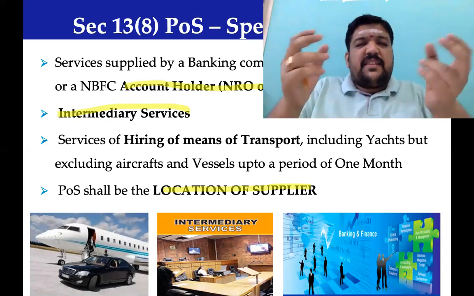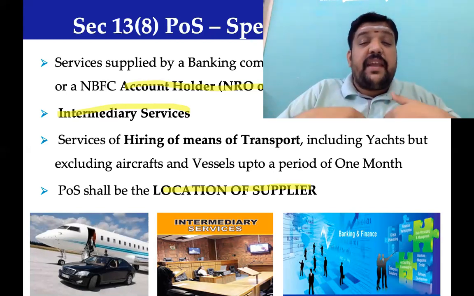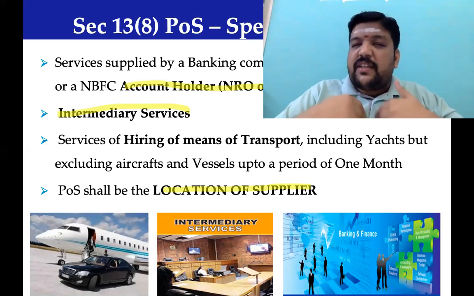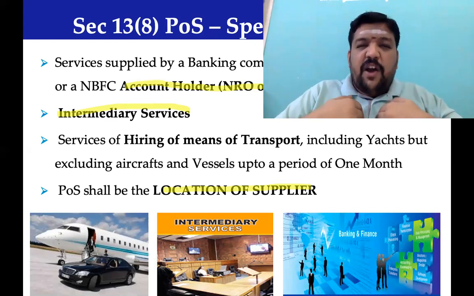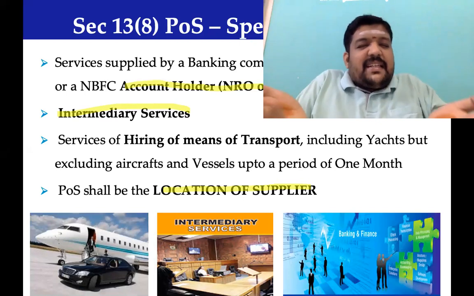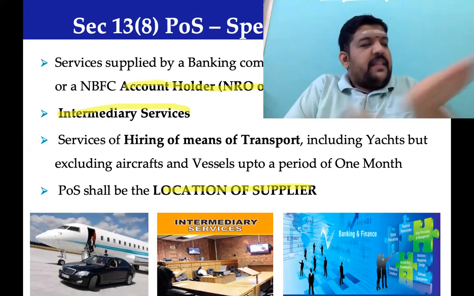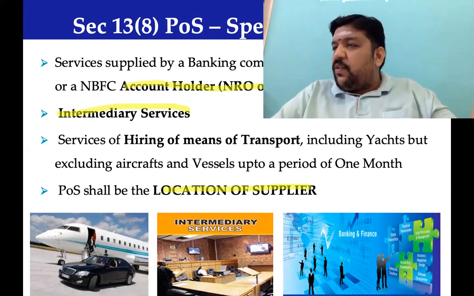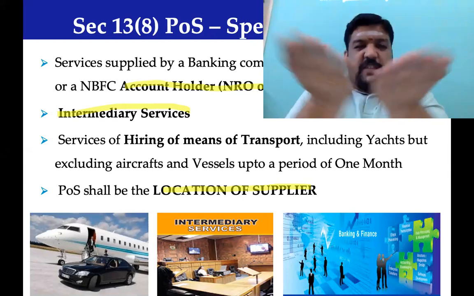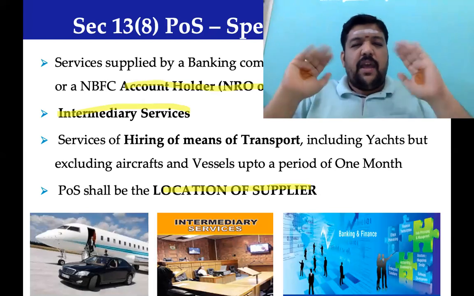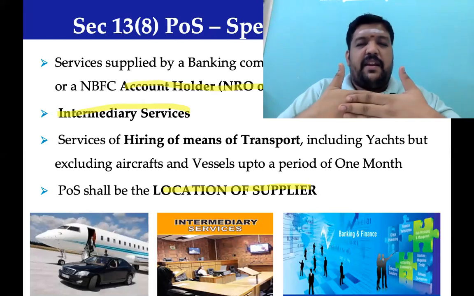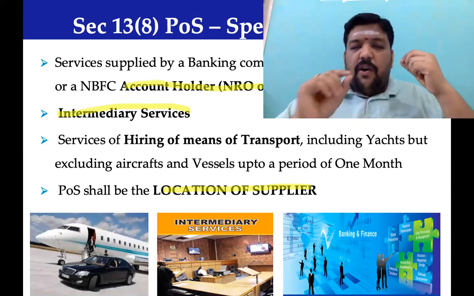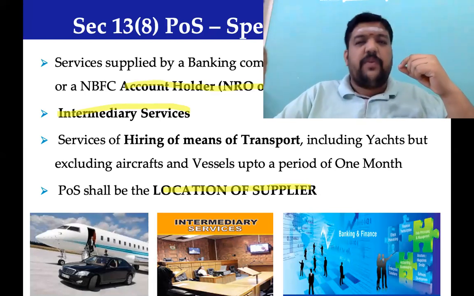An intermediary is a person who is not supplying the main service. He will not supply the main service or the main goods. He just connects people. There is a supplier who is supplying goods, and a recipient who is in need of goods. He just bridges them, that's all. By bridging supplier and recipient, in between he takes a small amount called intermediary services.